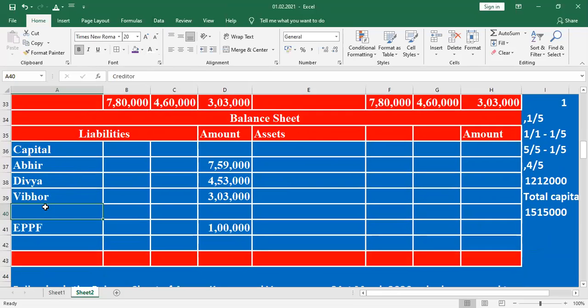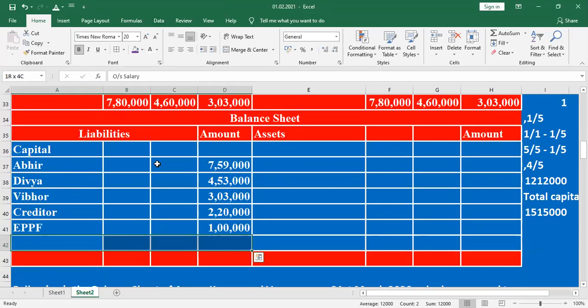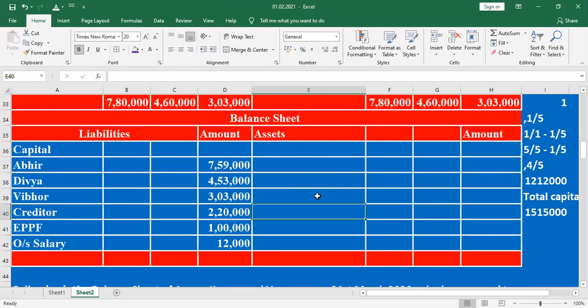Then creditors. There is no adjustment for creditors, so we consider the same value. Creditors 2,20,000. Then outstanding liabilities. In the adjustment they are given outstanding salary. Monthly 6,000, so 2 months is 12,000. 2 months 12,000 will be mentioned. Then whatever they are given here will be considered in all the adjustments.